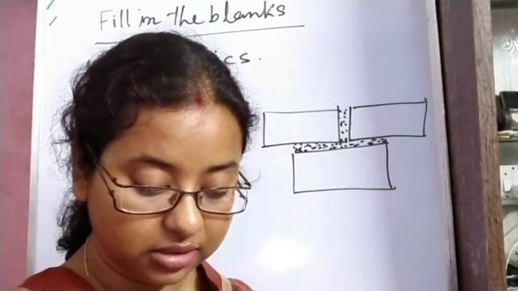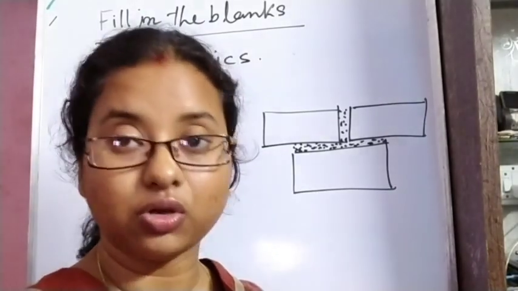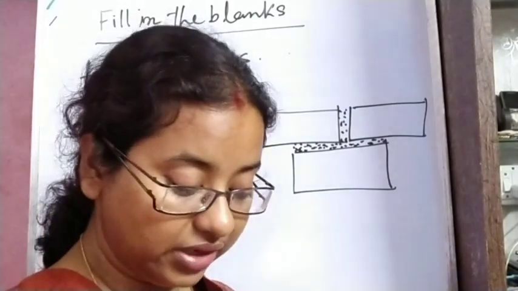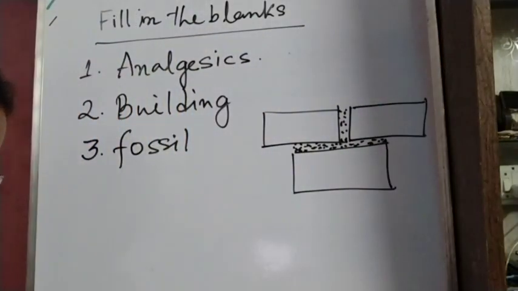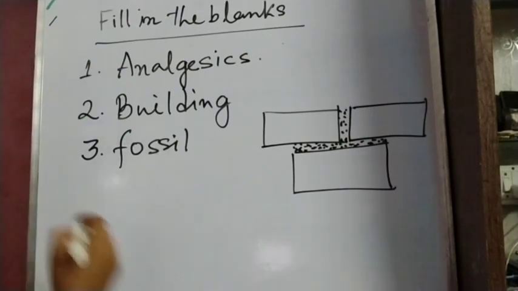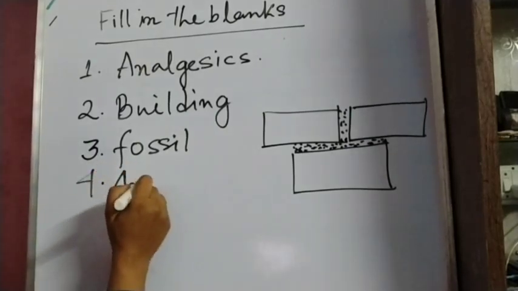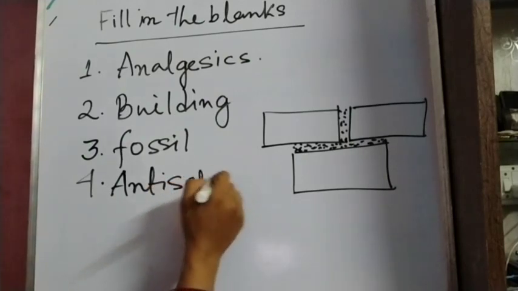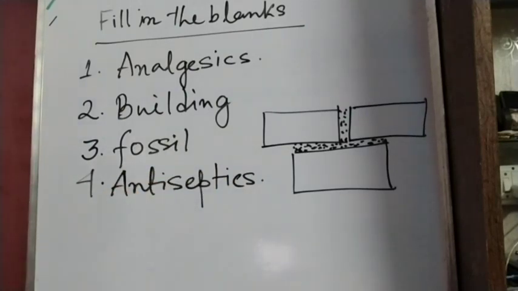Against bacterial infection we use the medicines which are called antiseptics, used to treat infectious diseases. So this will be question number 4. The answer will be antiseptic.